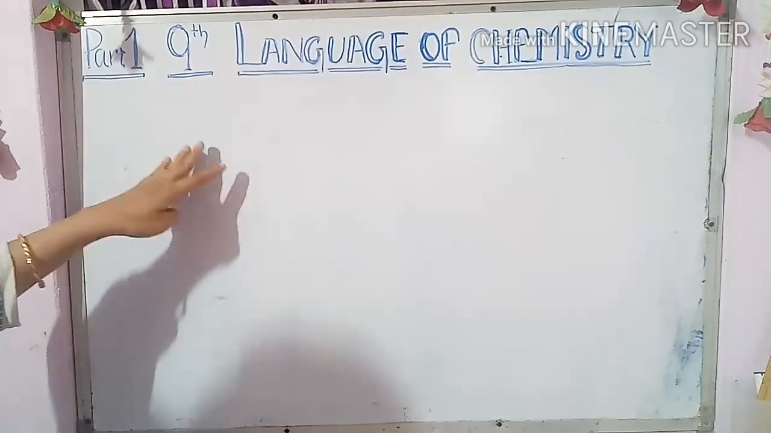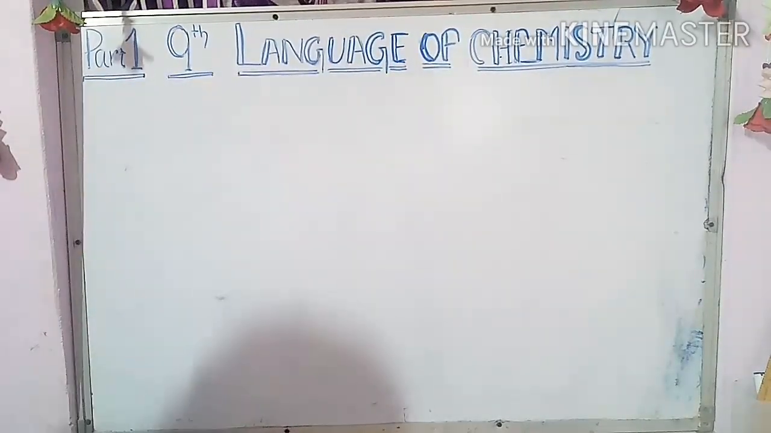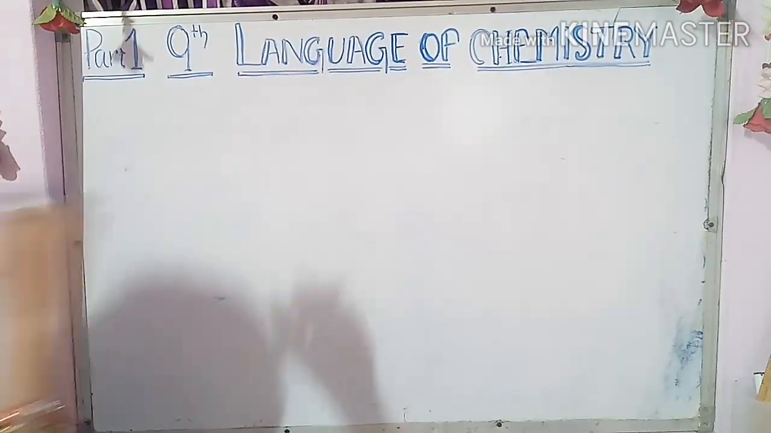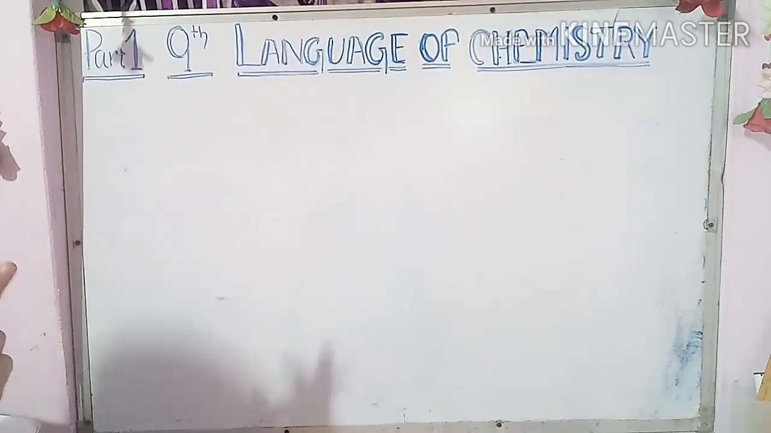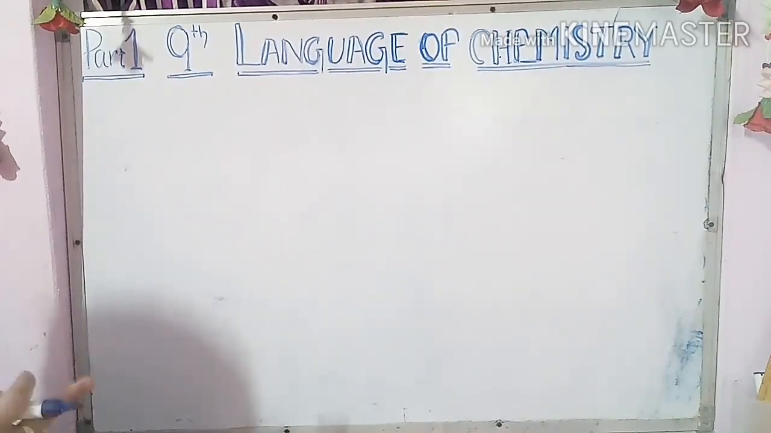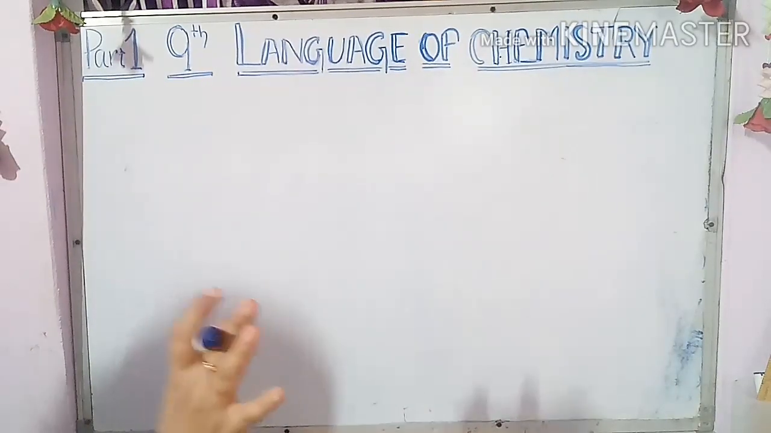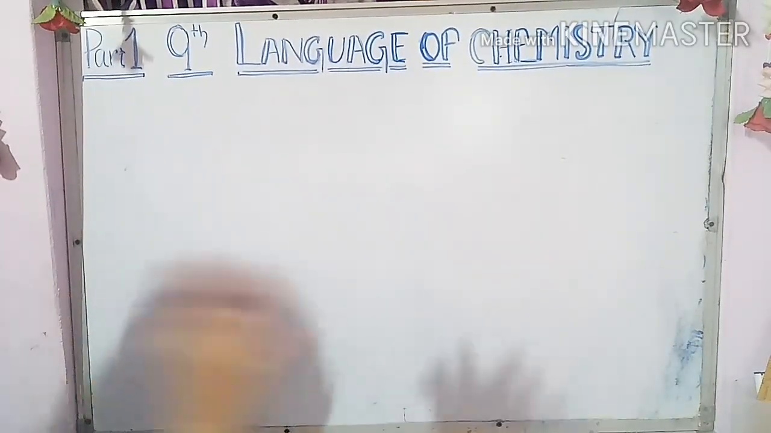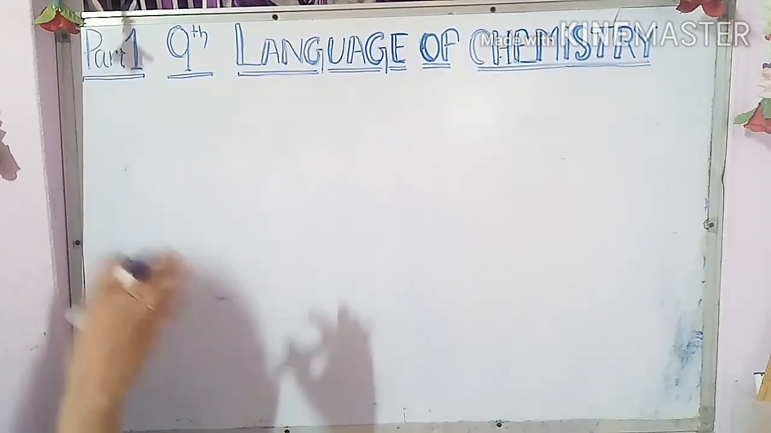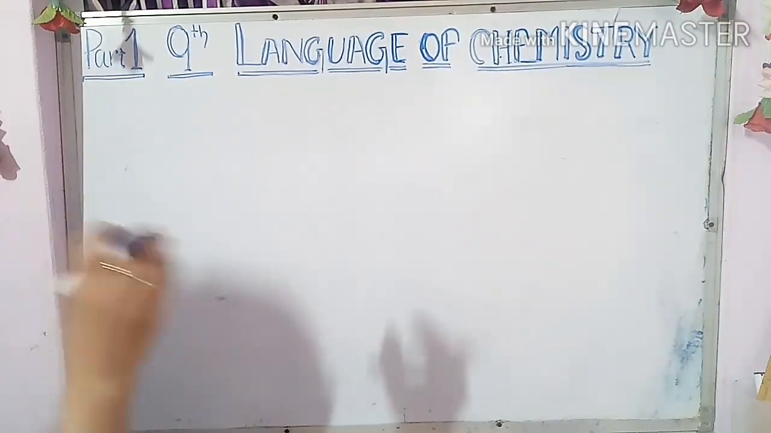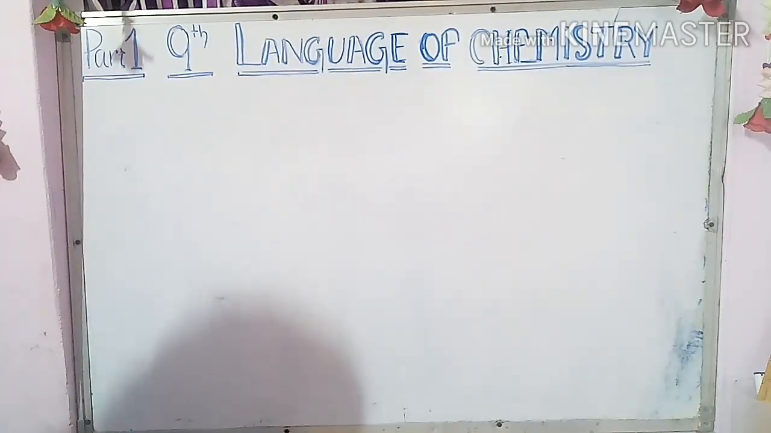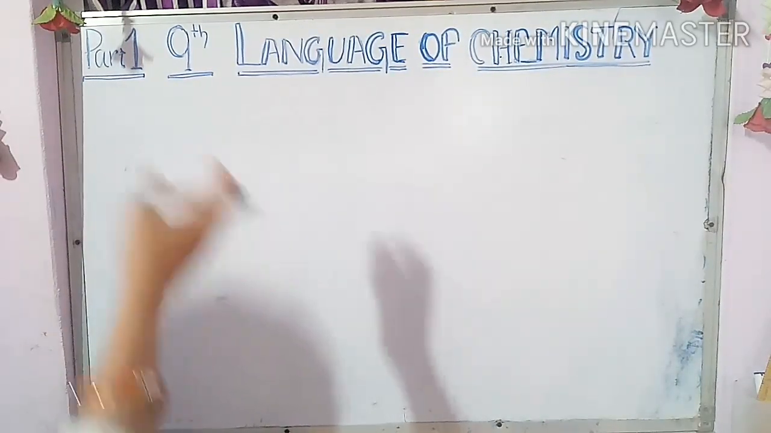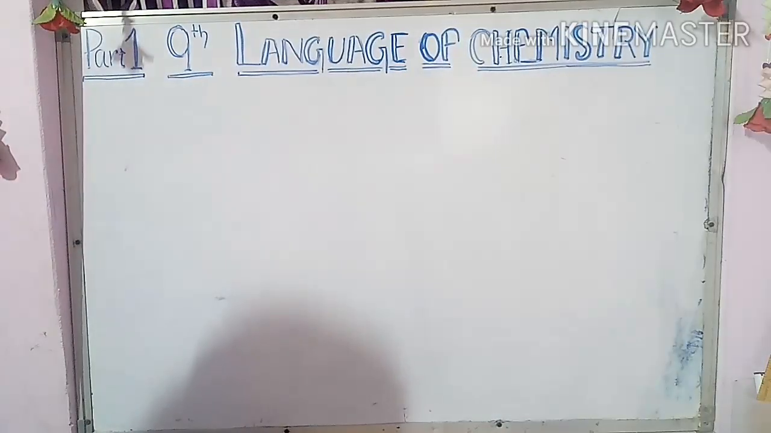So children, as I have told, today I am going to teach you the language of chemistry. First of all, let's learn what chemistry is. Chemistry is the branch of science that deals with the characteristics and composition of all materials. All means everything, whatever you are using in your day-to-day life, living, non-living, all have some composition. That composition we represent in the form of formulas and symbols, and that is known as the language of chemistry.